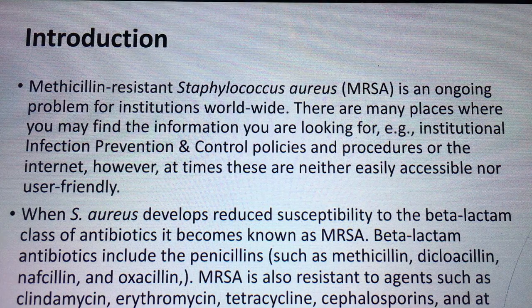So if a patient has MRSA and we give this group of antibiotics, it will be of no use, because these microorganisms are resistant to these antibiotics.